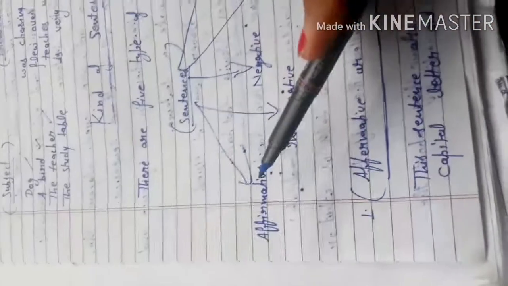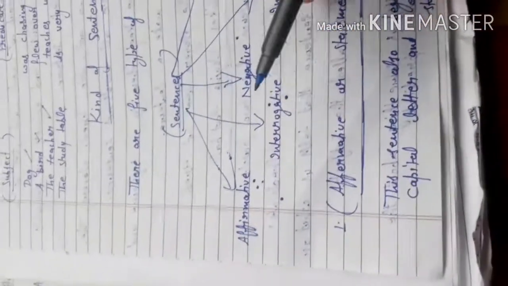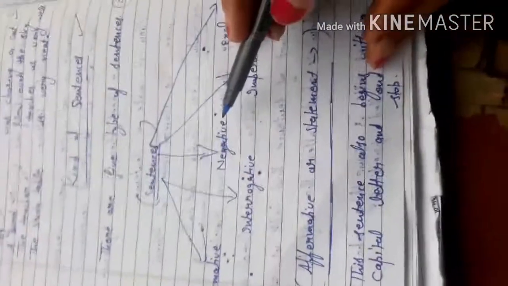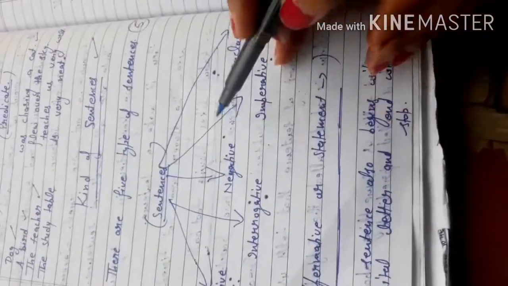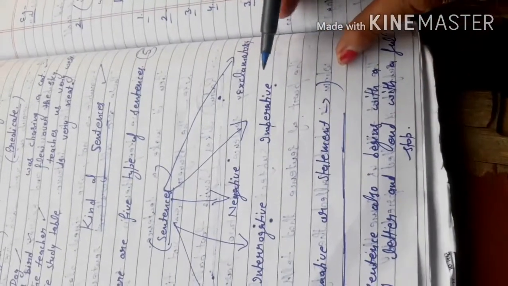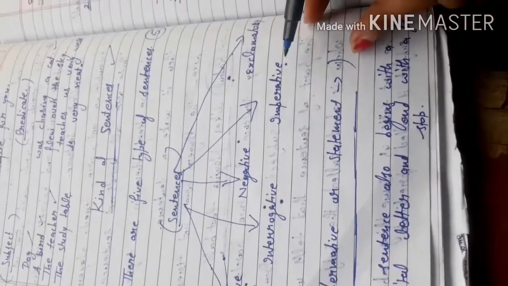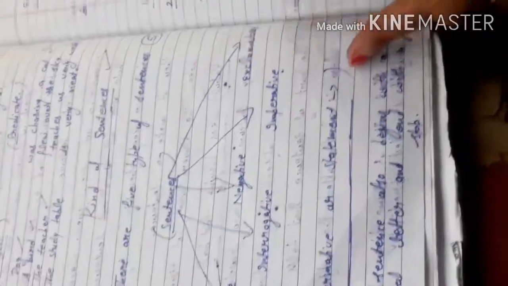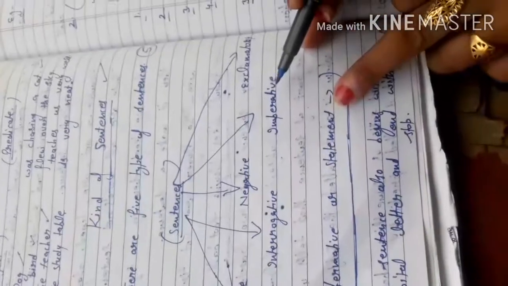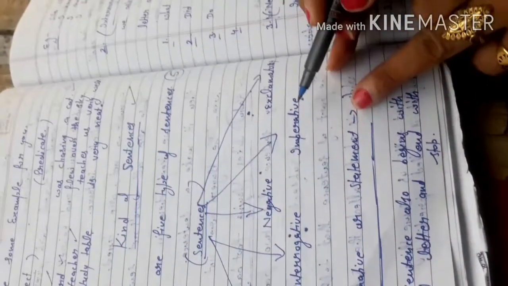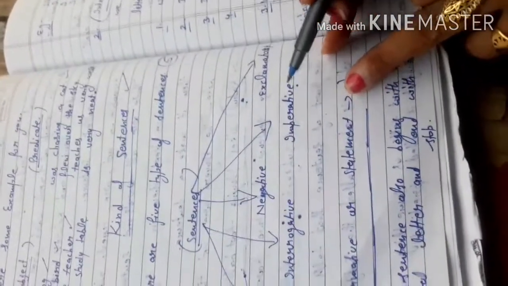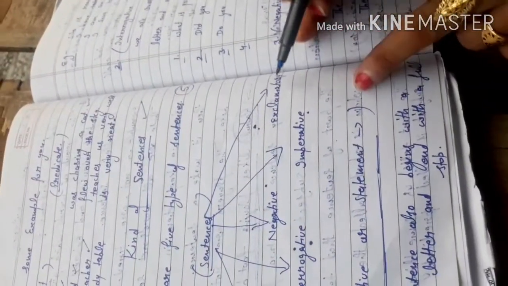An affirmative sentence is a simple statement, and an interrogative sentence asks a question with a question mark. In negative we always use not or no. Imperative sentences are used for requests, commands, and directions. Exclamatory sentences express sorrow, joy, wonder, etc.